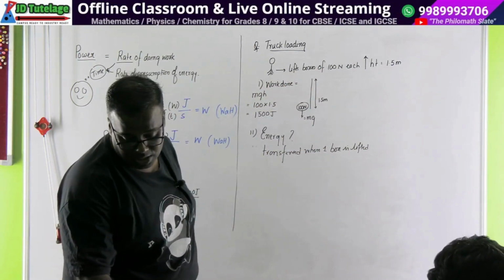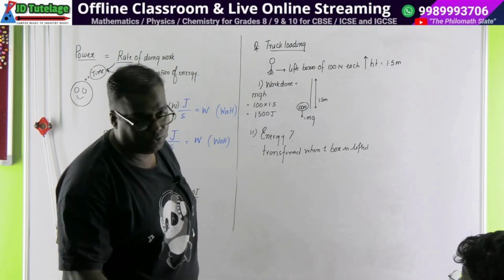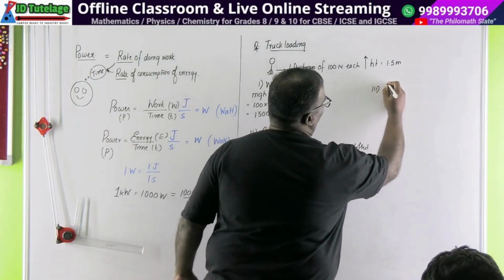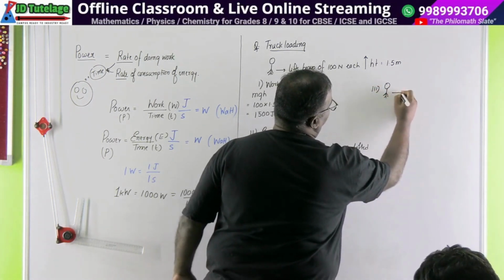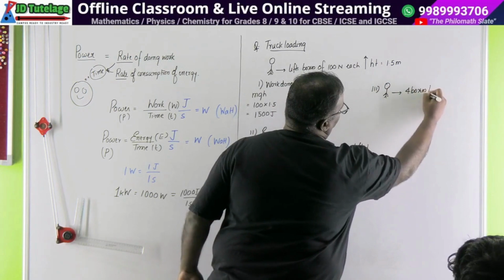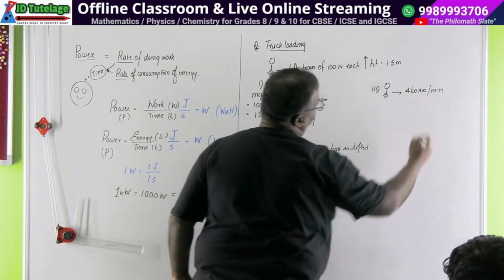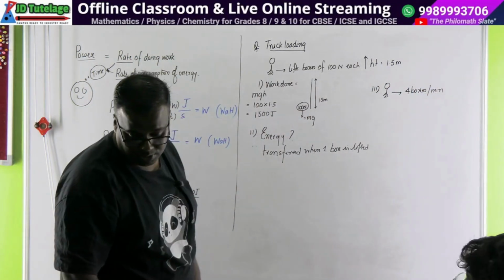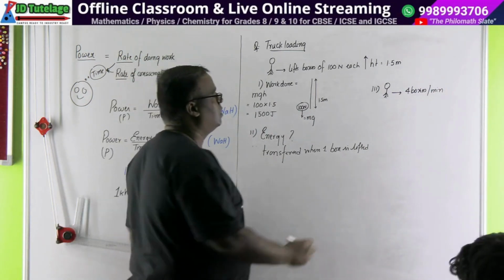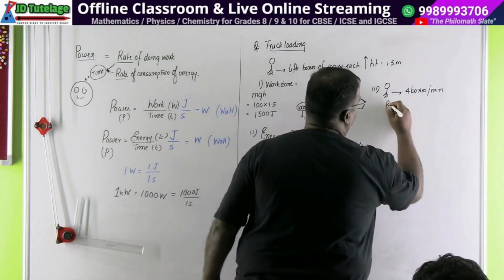Last question. If a man lifts 4 boxes per minute, the last one is a little bit interesting. One man is lifting 4 boxes per minute. What power is he working with? Calculate his power.